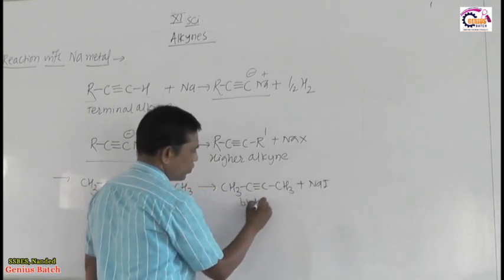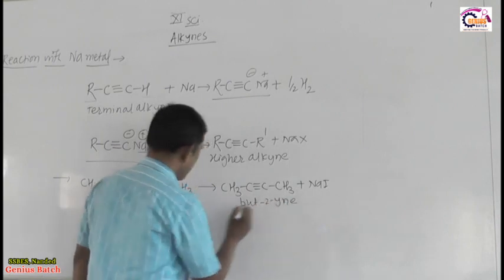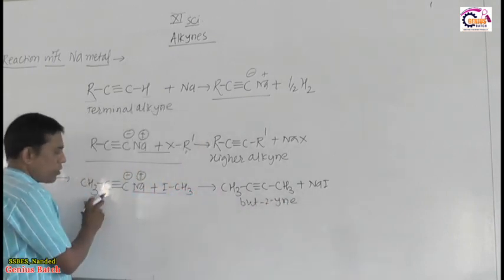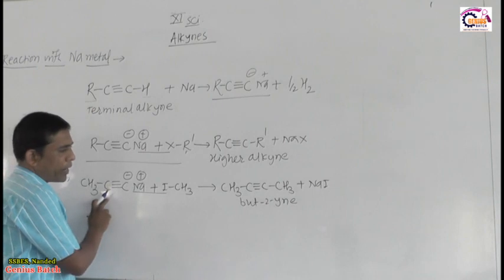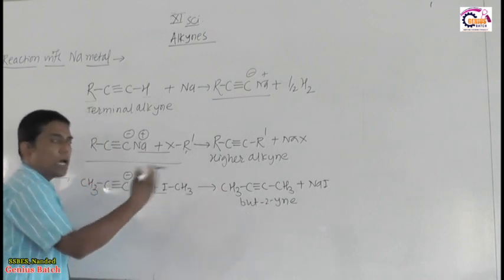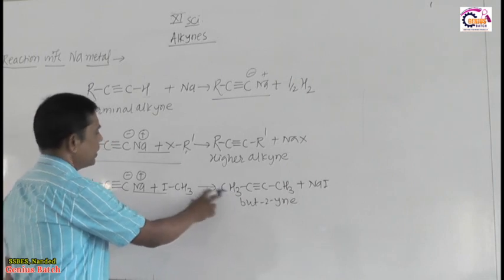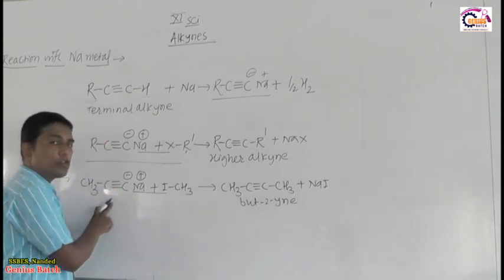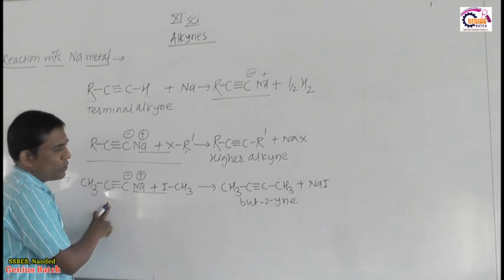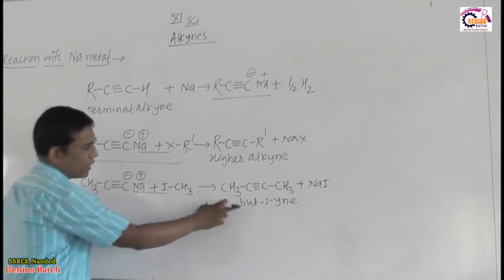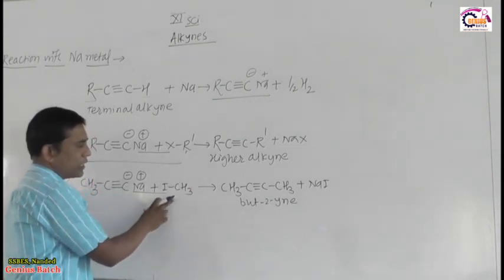So this is but-2-yne, and it is formed from propyne. So propyne to butyne is 1 carbon higher, therefore this is called a higher member of the alkynes. Therefore this sodium salt is used for preparation of higher alkynes with the help of alkyl halide.